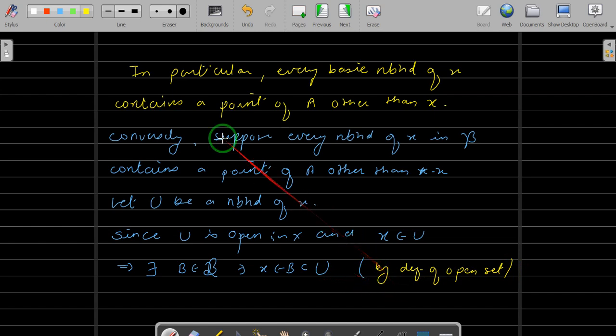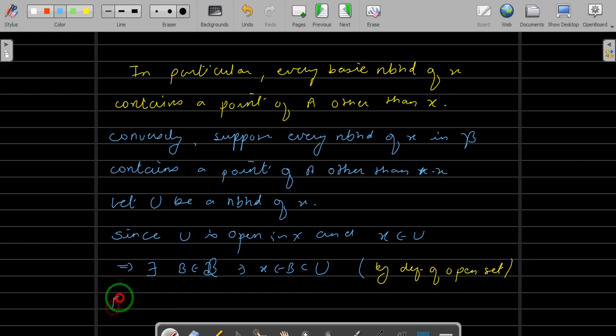We have seen the properties of open sets. If you have not seen that, just go to the playlist and go through that video. I will assume that you know the properties of open sets. Now, since U is open and x is in U, there is a B in the basis such that x belongs to B and B is contained inside U.